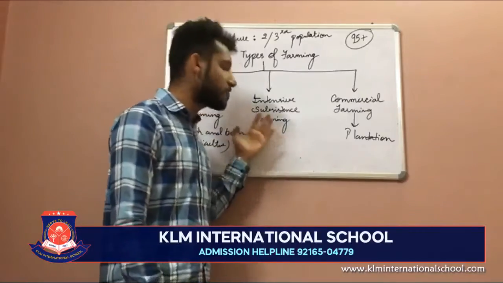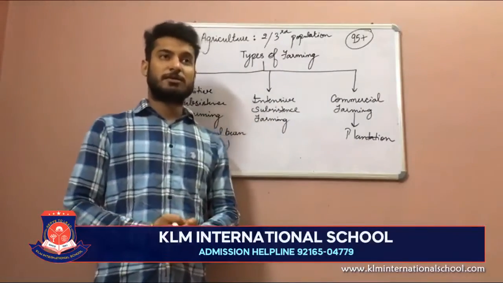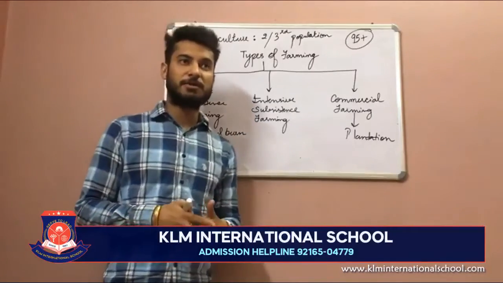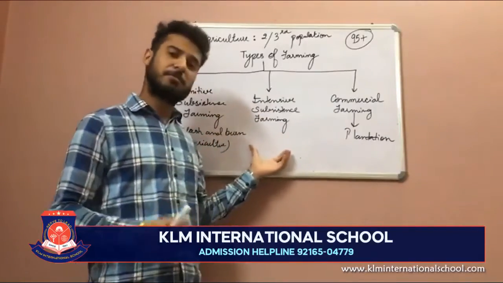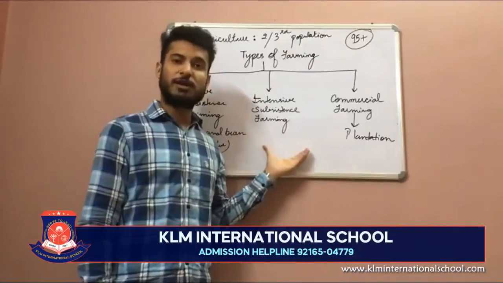Second, going to intensive subsistence farming. Now, what is intensive subsistence farming? It is basically practiced by small farmers, I mean those who have a very small piece of land and simple tools. बच्चे, जो simple manual tools होते हैं like hoe and all, they do that farming.